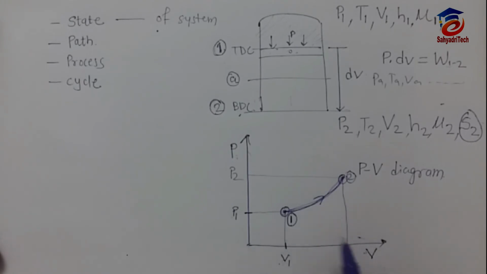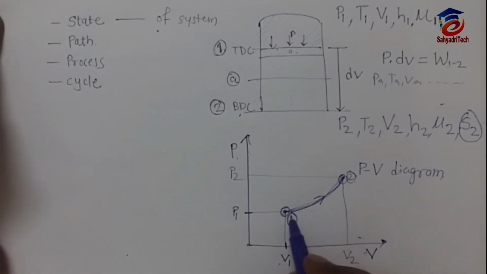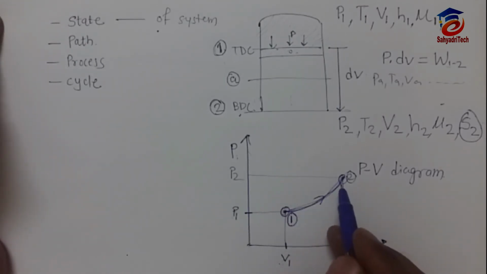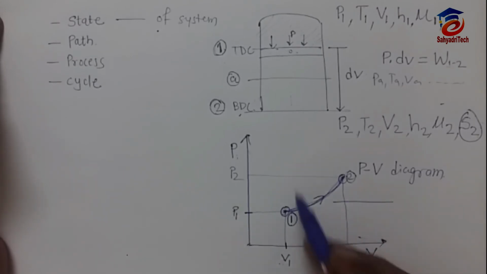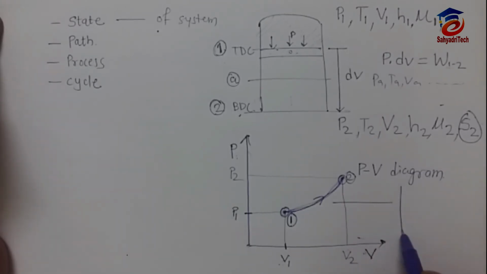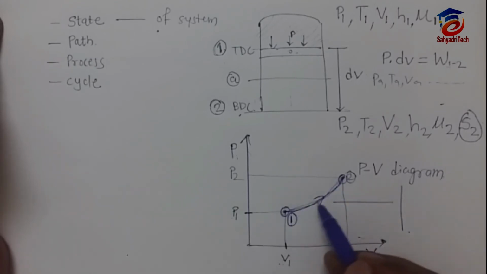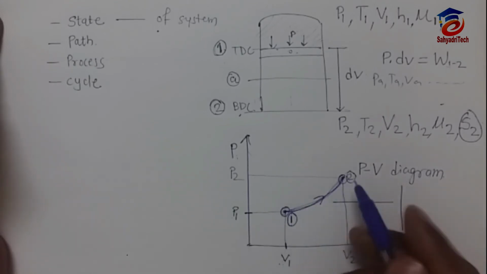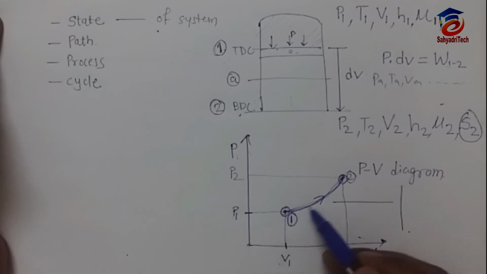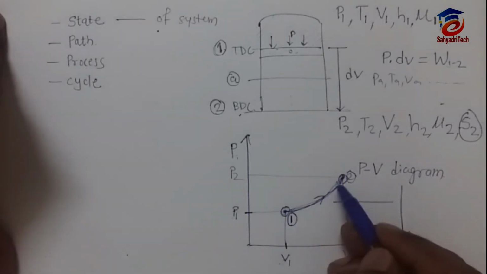So this is the thermodynamic path. When we say path, we have not defined its nature, meaning whether it is parabolic or hyperbolic, or parallel to the v axis or vertical to the p axis. Of course here we can see it is not parallel, it is not vertical, it is nearly parabolic, but that is my judgment.